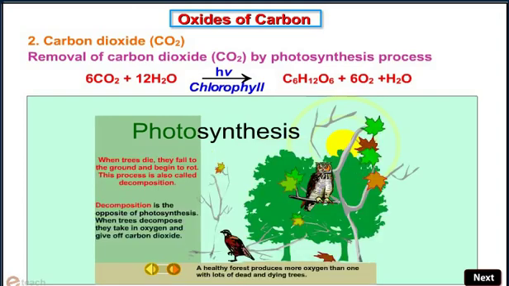When trees die, they fall on the ground and begin to rot. This process is called decomposition. Decomposition is the opposite of photosynthesis. When trees decompose, they take in oxygen and give out carbon dioxide.